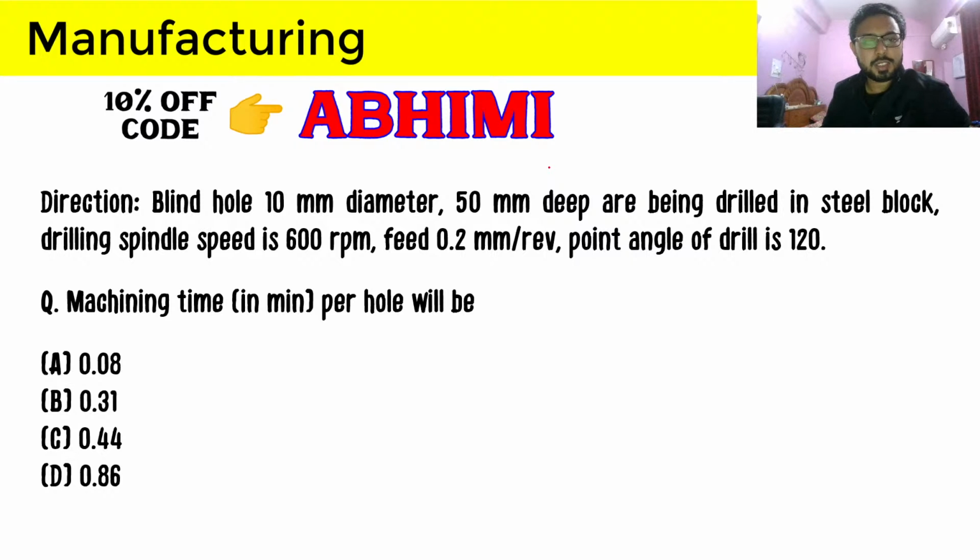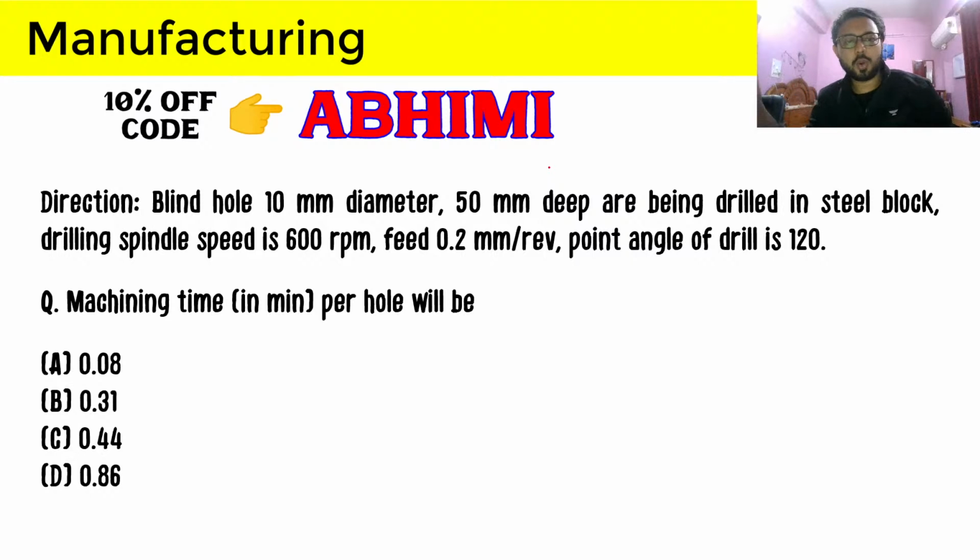The drilling speed is 600 rpm, feed is 0.2 mm per revolution, and the point angle of the drill is given as 120 degrees. Since the point angle is given, and I have taken a lot of time making you understand this, when the point angle is given we will use that and the diameter of the drill to calculate the compulsory approach.